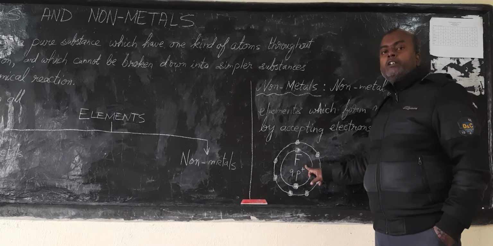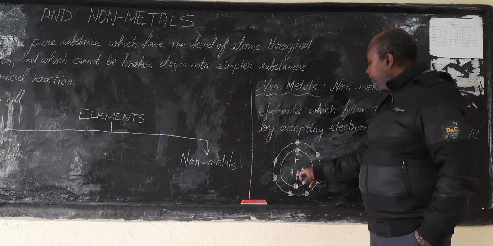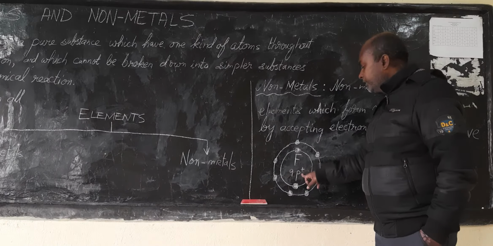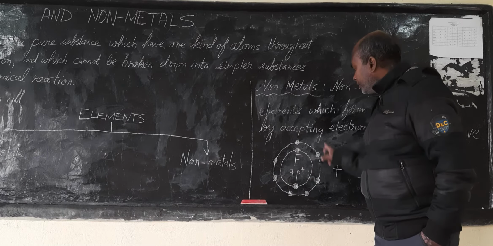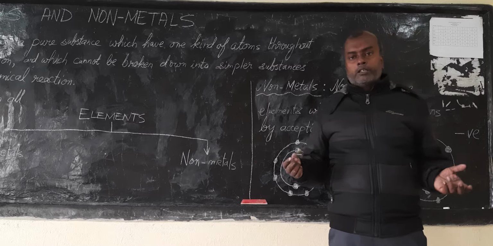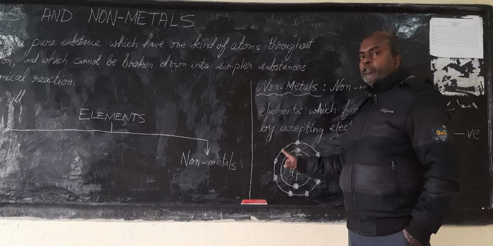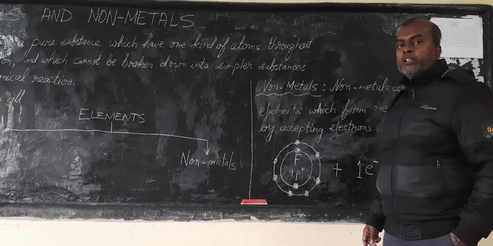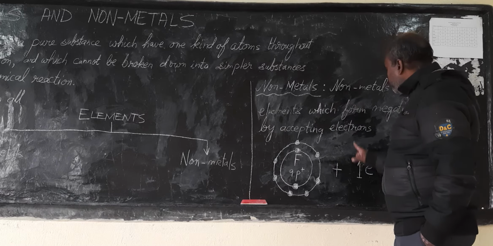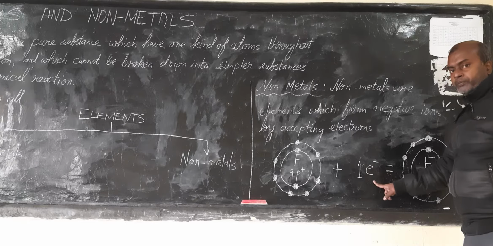I have chosen fluorine. Fluorine is a gas. It's a non-metal. Normally, fluorine has 9 protons and 9 electrons. Alright? We have 9 protons as I have shown over here in its nucleus, surrounded by 9 electrons. So it is electrically neutral because the number of protons equals the number of electrons. But it is one electron short in its outermost shell in order to become stable. So it requires one more electron. So its tendency is that it will attract one electron from somewhere outside.